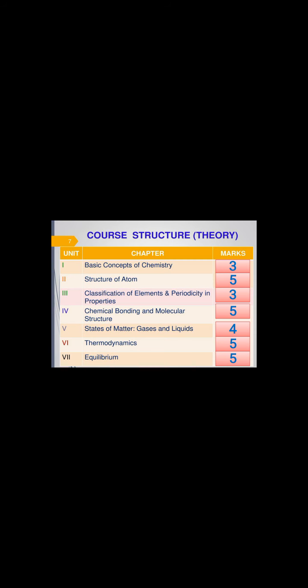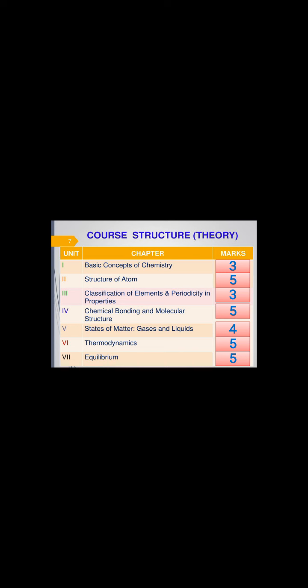So now let's talk about the course structure in detail. Basic concepts of chemistry, the first chapter, will carry 3 marks weightage in the exam. Structure of atom, 5 marks. Classification of elements and periodicity in properties, 3 marks. Chemical bonding and molecular structure, 5 marks. States of matter, gases and liquids, 4 marks. Thermodynamics will be of 5 marks. Equilibrium will be of 5 marks.